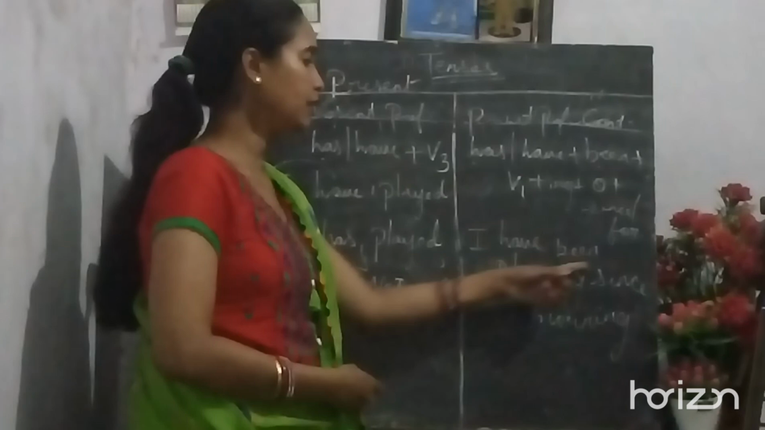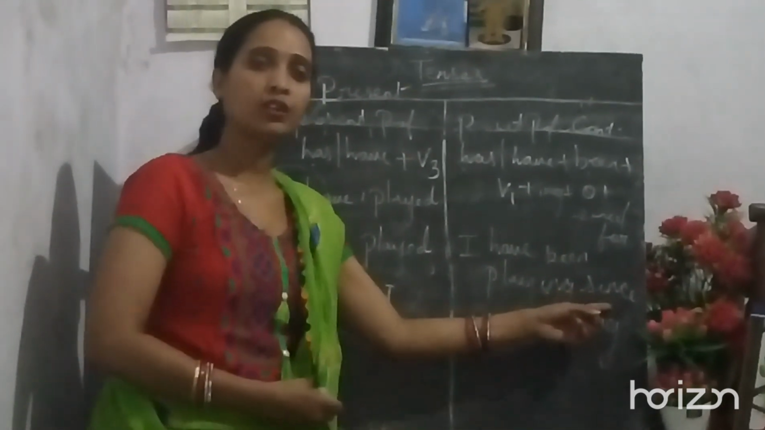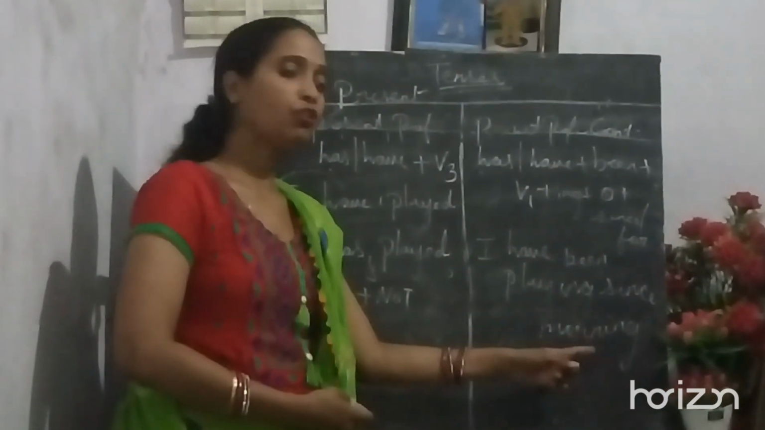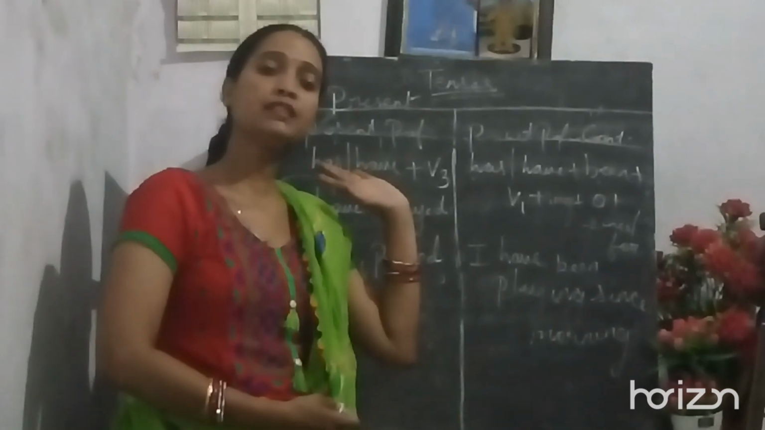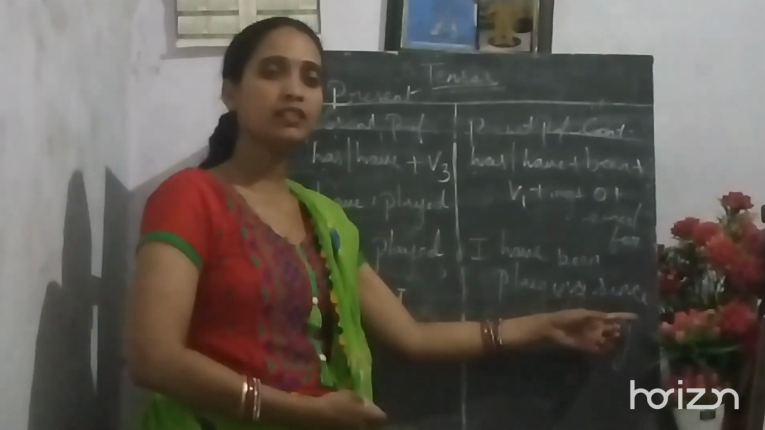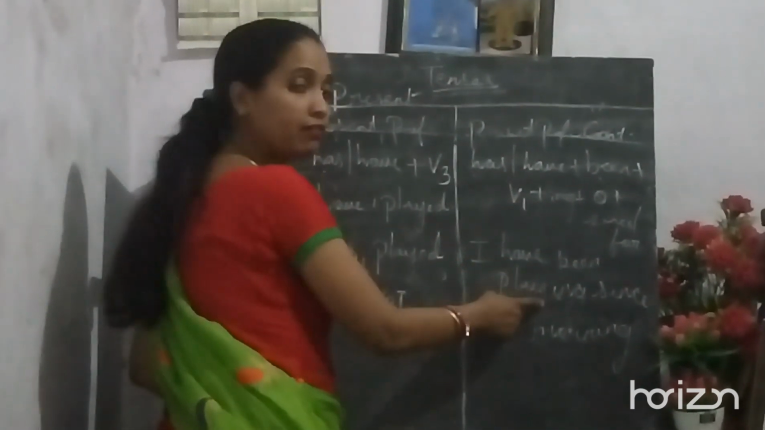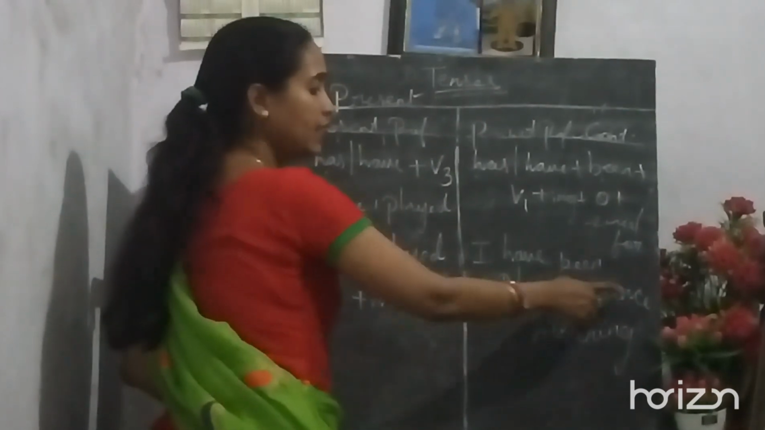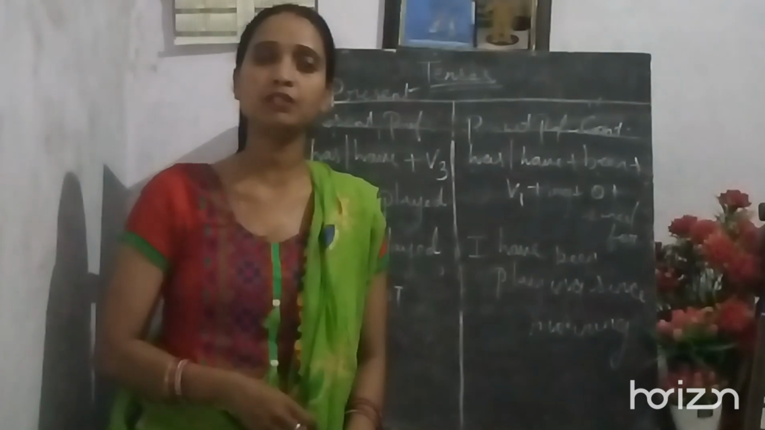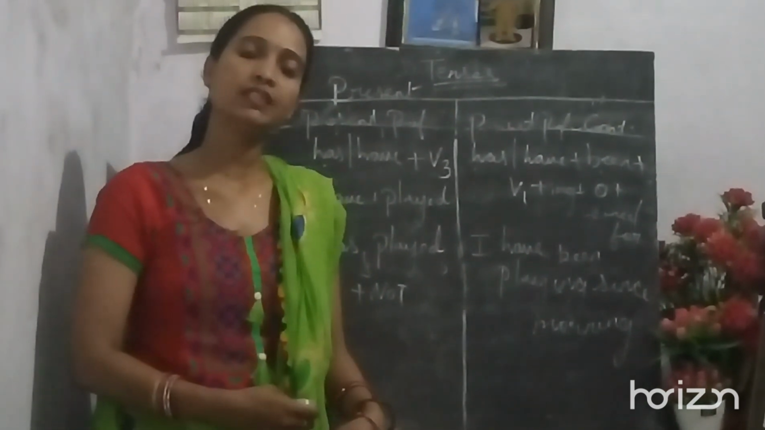Here, I have been playing since. I have used since because here the time is not sure. When the time is sure in the sentence, you will be using for. When the time is not sure, as in since morning, you are not sure, so here since will be used. That is: I have been playing, verb first form plus ing, and since morning. Since and for depend upon the time. If the exact time is given to you, you are supposed to use for, and if you are not sure about the time, you are supposed to use since.